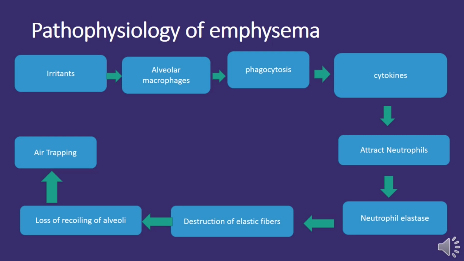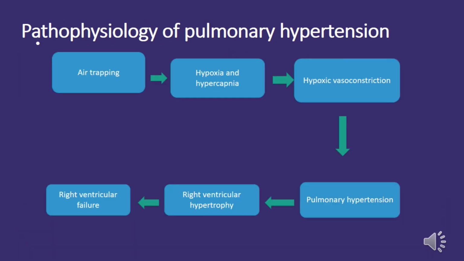The destruction of elastic fibers reduces the lung's ability to recoil during exhalation. This loss of recoil leads to air trapping, where the alveoli remain expanded, making it difficult for the lungs to effectively expel air. Both chronic bronchitis and emphysema, as discussed earlier, involve air trapping in the lungs. This persistent air trapping sets the stage for complications, including pulmonary hypertension.